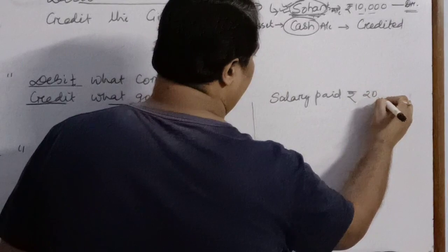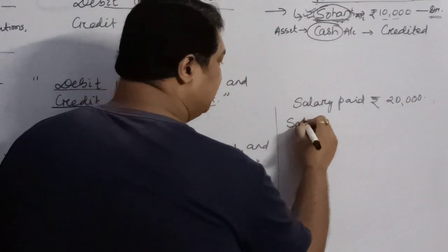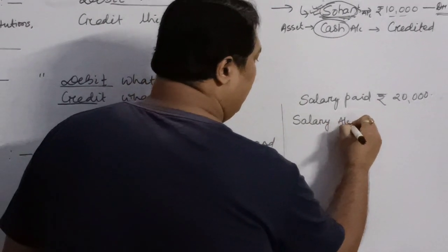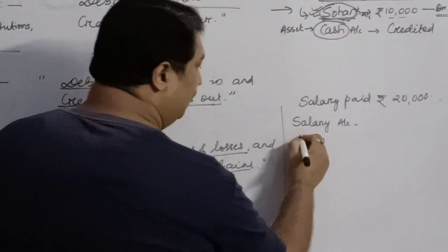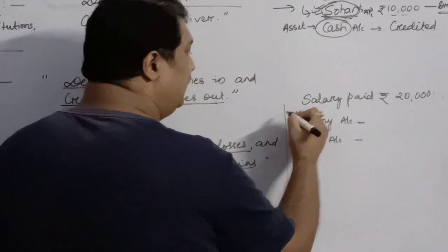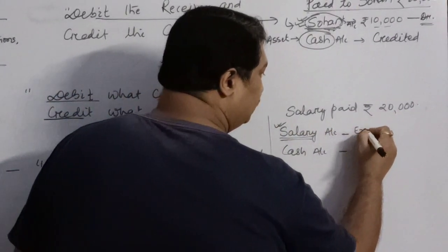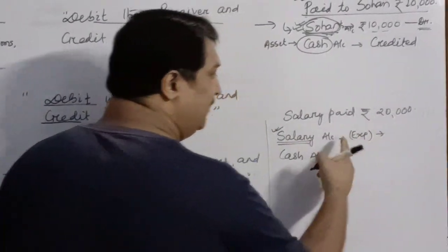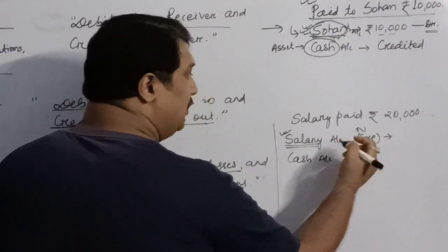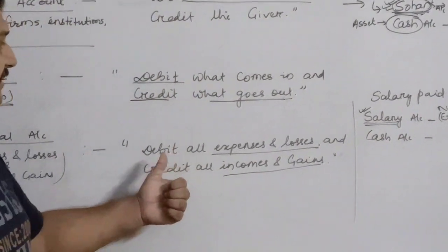Let's take an example. Salary paid rupees 20,000. So what are the two aspects over here? The first aspect is salary account. And what are we paying? Cash account. So what is the nature of salary? Salary is an expense, so since it is an expense, it will be a nominal account. What does the rule of nominal account say?